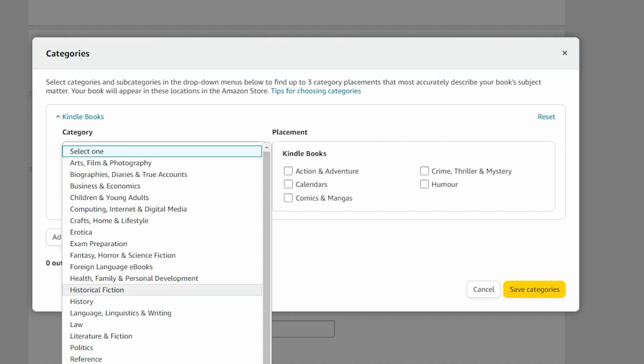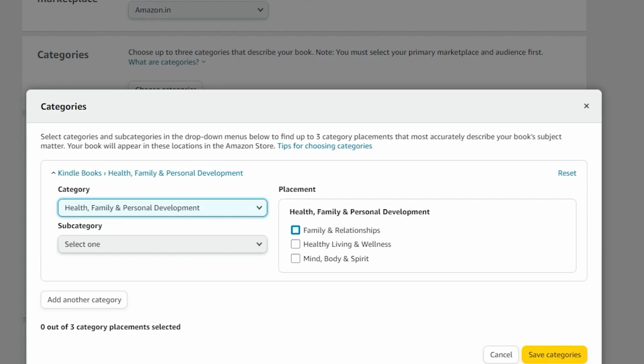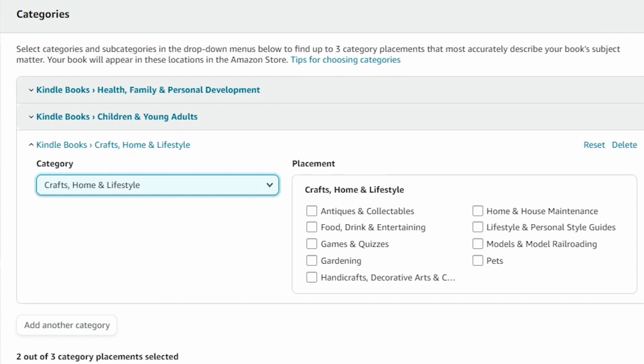Then coming back to the category, you have a different list of categories over here, covering children and young adult, language, literature, politics. Based on the topic you have selected, you can find out which category your book suits. Then there are subcategories under this, like health, family and development. You can choose which subcategories you can place this book in, and then click any one of them. You can select three categories so that your book will be placed in the major categories. It is easy for finding out the selection accordingly.